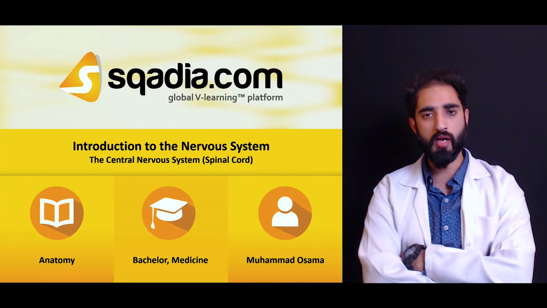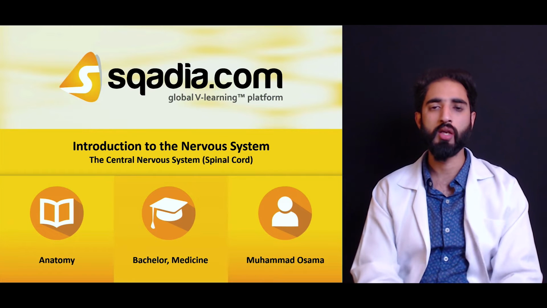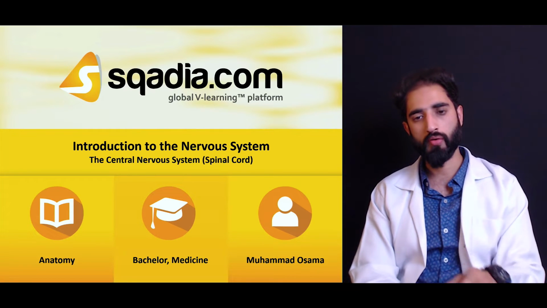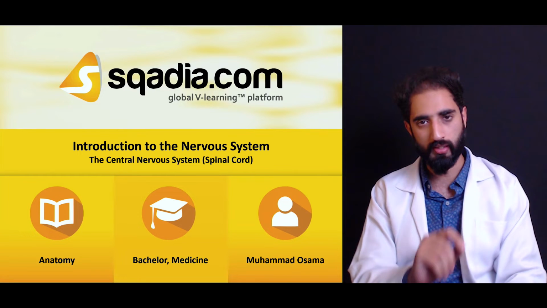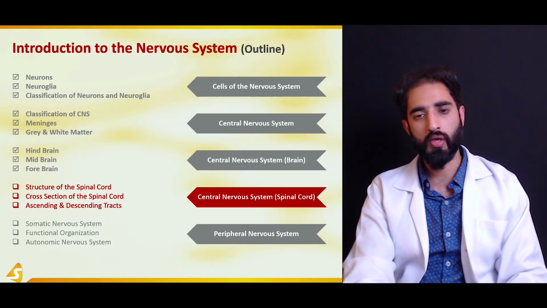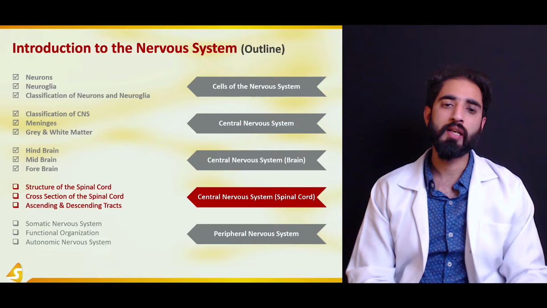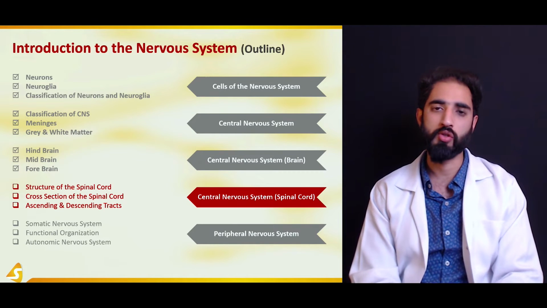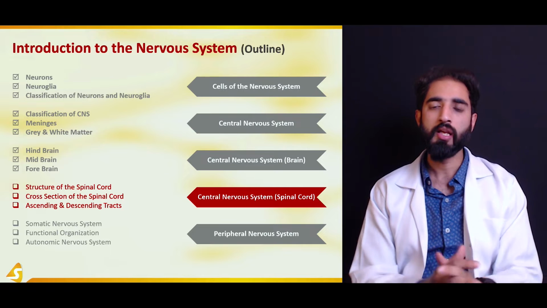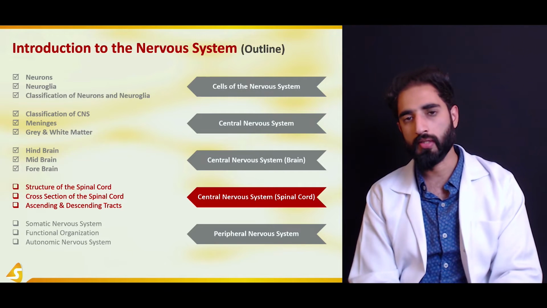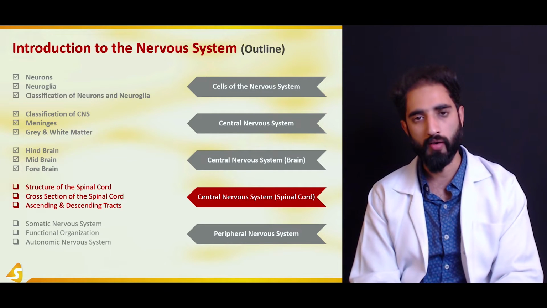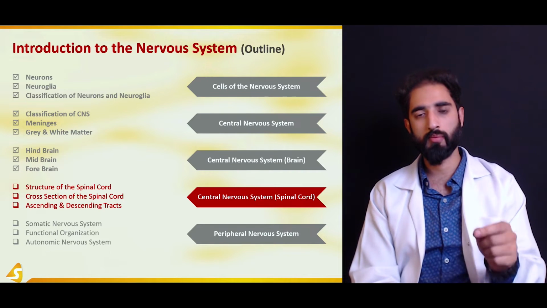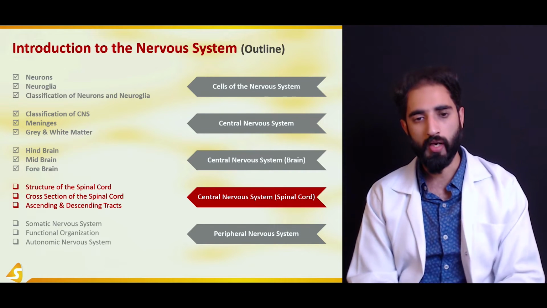My name is Mohammad Osama, and today we are talking about introduction to the nervous system. In this specific lecture of this series of lectures, we're going to talk about the central nervous system, specifically the spinal cord. In the previous lectures, we did the classification of the central nervous system, and we said there are two major parts of the central nervous system, which are the spinal cord and the brain. We have discussed the brain in the previous lecture, in which we talked about the hindbrain, midbrain, and forebrain. And in this lecture we are specifically going to talk about the spinal cord.